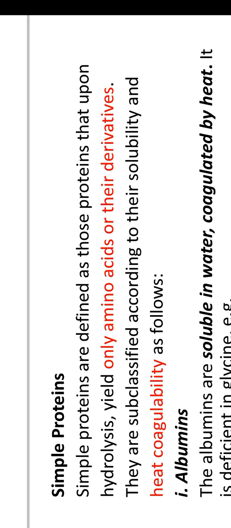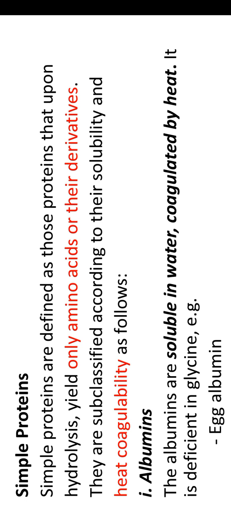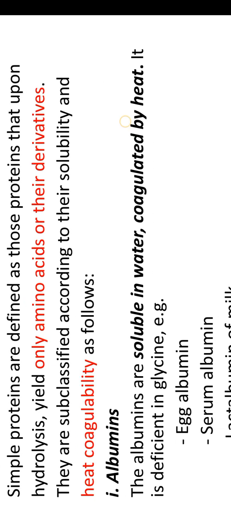They are subdivided based on their solubility and heat coagulability.